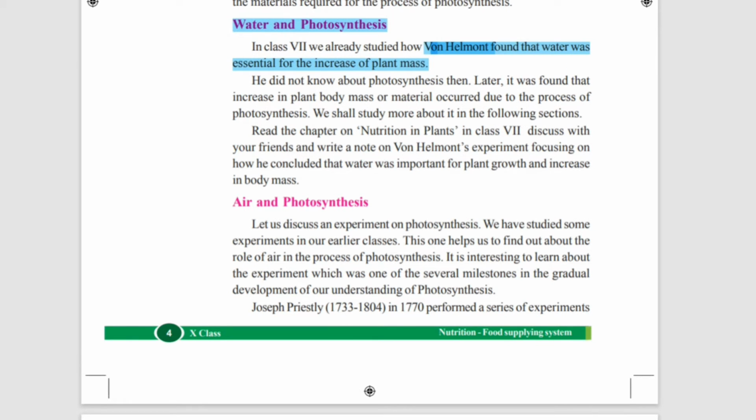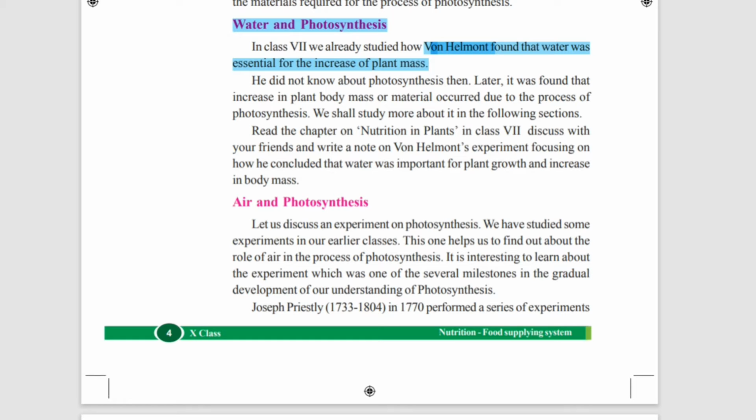Yes, he did not know about photosynthesis then. At that time, photosynthesis was not known. Later it was found that the increase in plant body mass occurred due to the process of photosynthesis. We shall study more about it in the following sections. The increase in plant body occurred through photosynthesis because plants make their food through the process of photosynthesis.